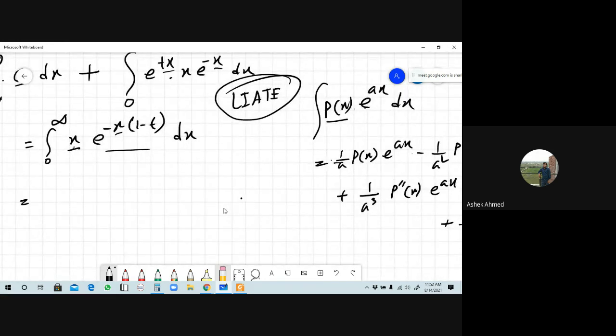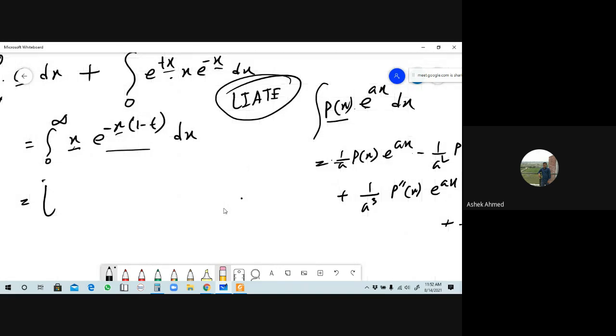Okay, but we were learning this. Here, look, this is the x, and this is the key value of minus x into 1 minus t into dx. Tell me, here the coefficient of x was a. In this case, tell me, what is the coefficient of x here? Respond. Minus 1 minus t, yes, minus into 1 minus t here.